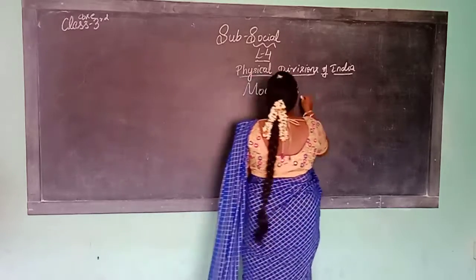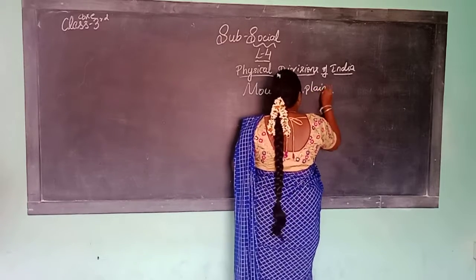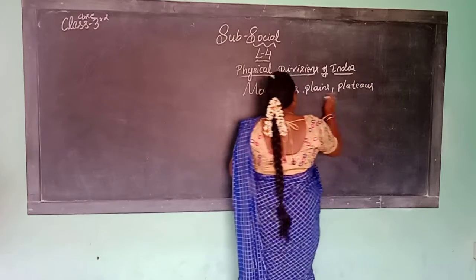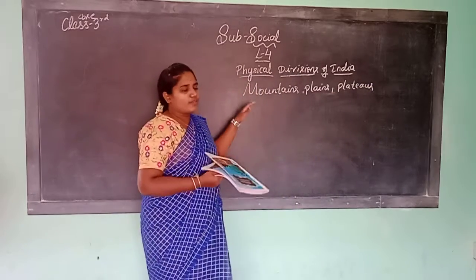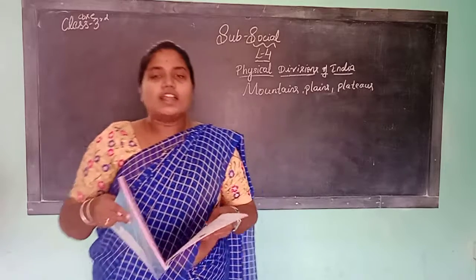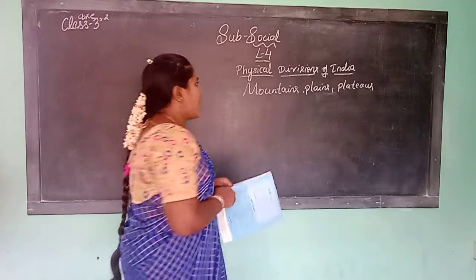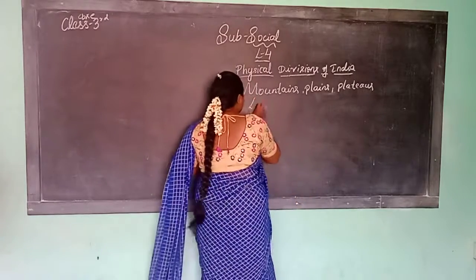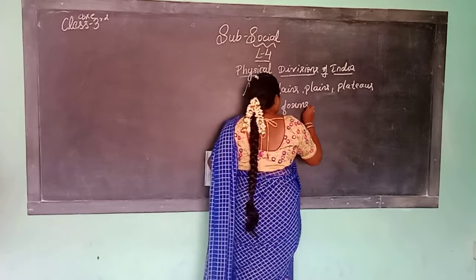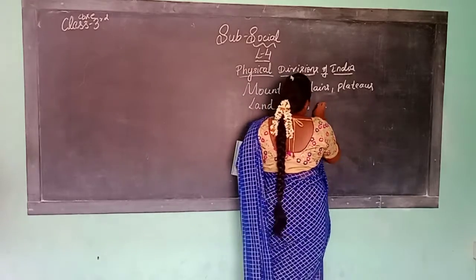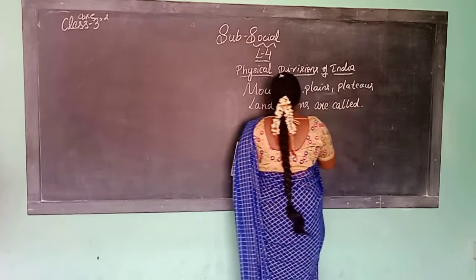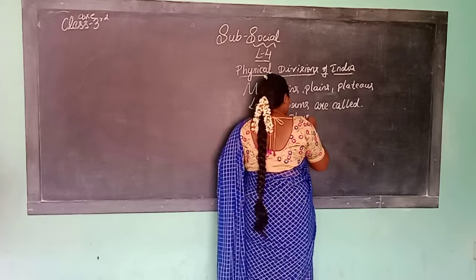Mountains, plains, plateaus. So these are all landforms. These landforms are called physical features. Understood what is physical features? Landforms are called physical features.